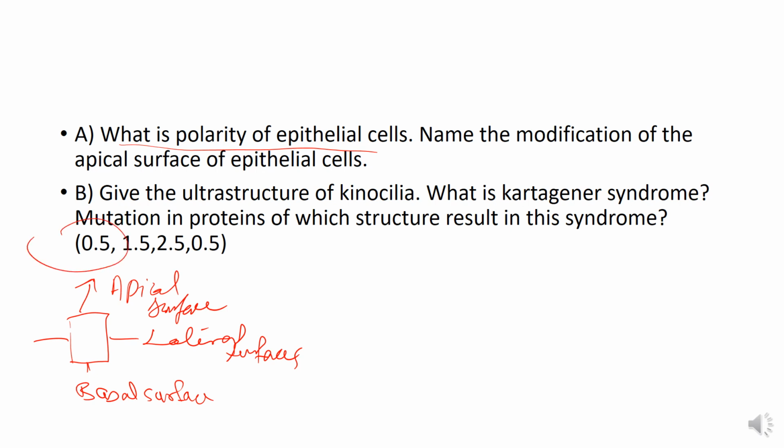Then name the modifications of the apical surface of the epithelial cells. Whenever name, enumerate or enlist comes, you will write only the names. You will only enlist these structures. So the cilia, stereocilia, and microvilli.